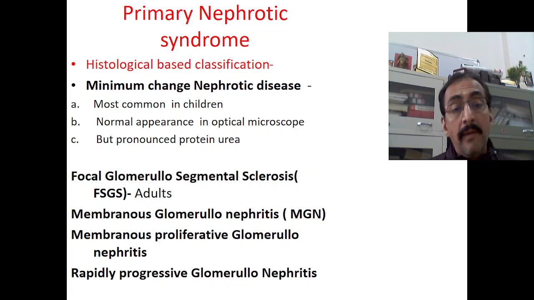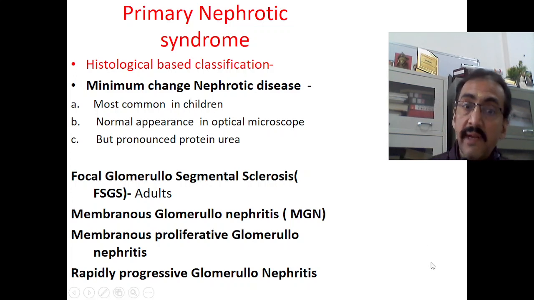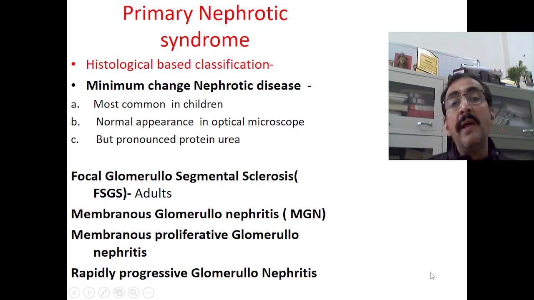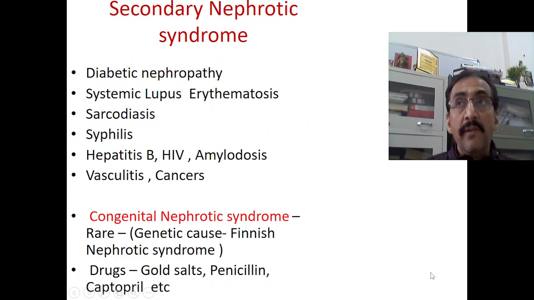Another type is membranous glomerulonephritis, another type is membranoproliferative glomerulonephritis, and another type is rapidly progressive glomerulonephritis. All these are considered under the heading of primary nephrotic syndrome only. But as far as children are concerned, the very important one for us is minimal change nephrotic syndrome.